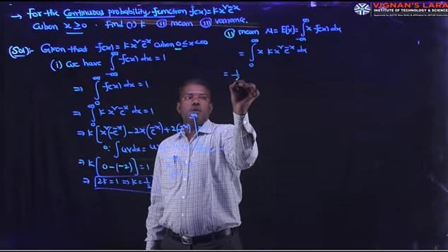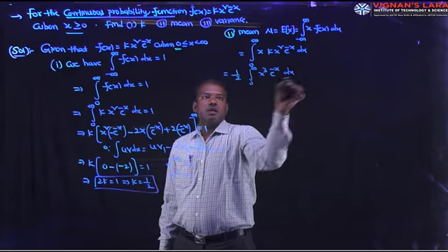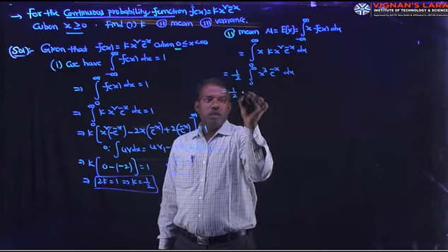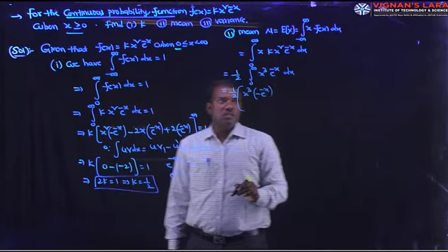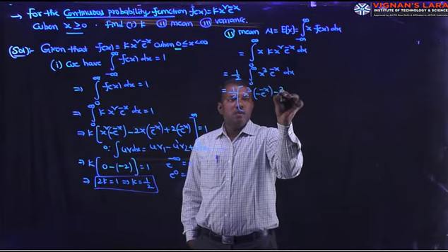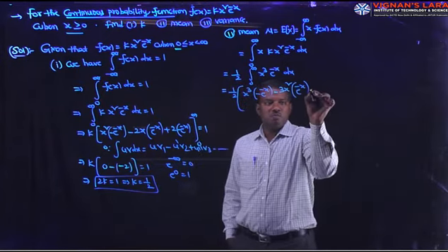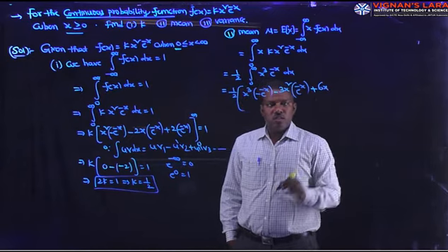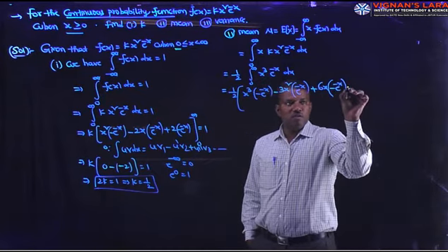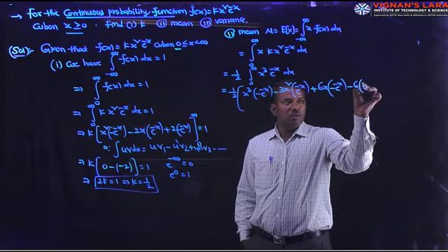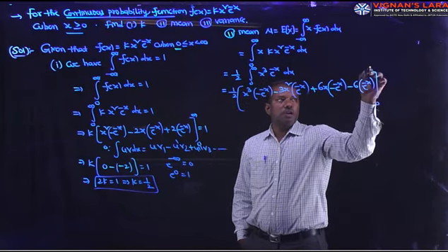What is the value of k? 1 by 2, 0 to infinity x cube e power minus x dx, that equals 1 by 2 into, applying integration by parts, x cube times minus e power minus x, then x cube derivative 3x square, again integration of minus e power minus x is plus e power minus x, plus 3x square derivative 6x, again integration of e power minus x is minus e power minus x, next 6x derivative is 6, again integration of e power minus x is minus e power minus x, already the minus sign is there, then it is plus, between 0 and infinity,